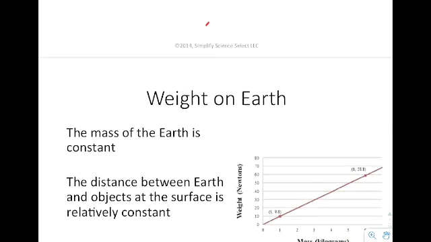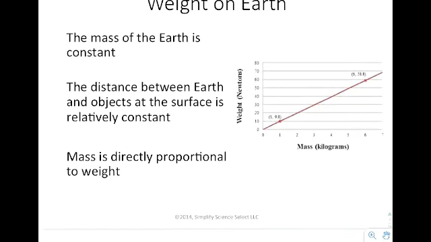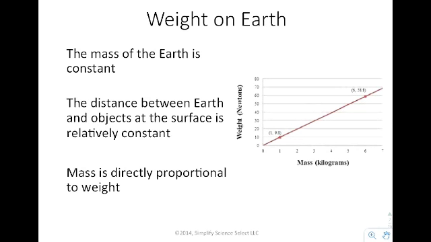Okay. Next, we know that weight on Earth is a constant. The distance between Earth and objects is relatively constant. So mass is proportional to weight. So as mass increases, weight increases. So if you double the mass, you double the weight. So they're directly proportional is what we refer to that as.